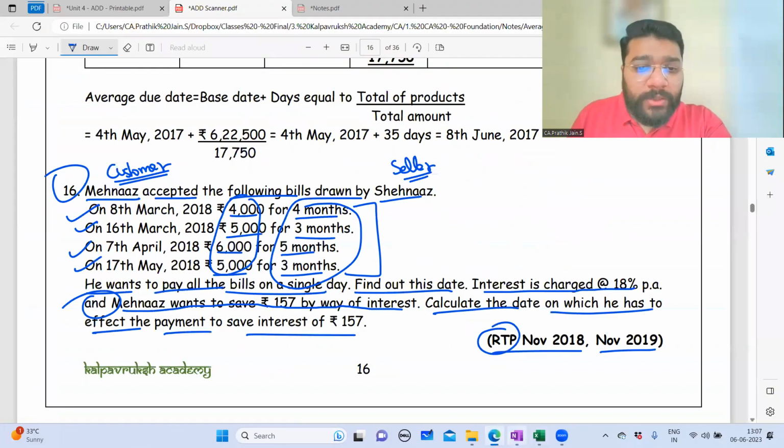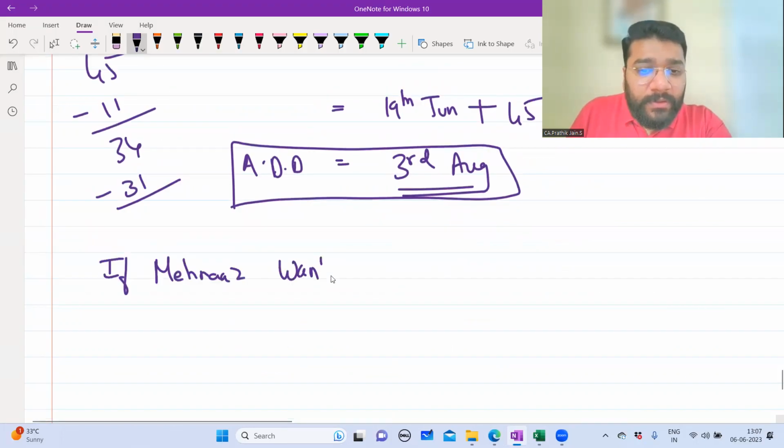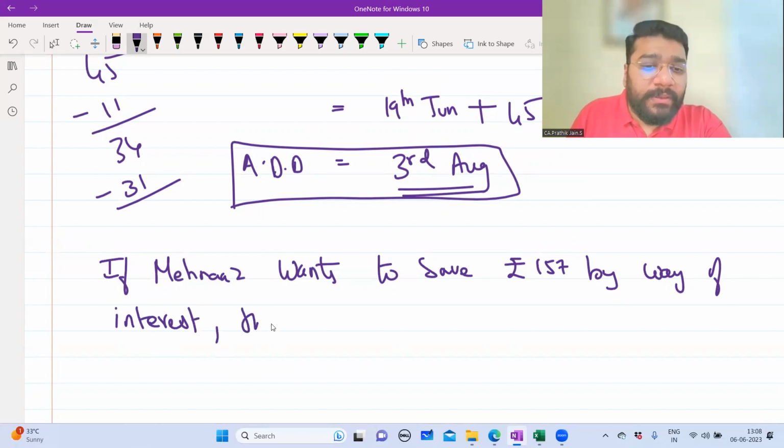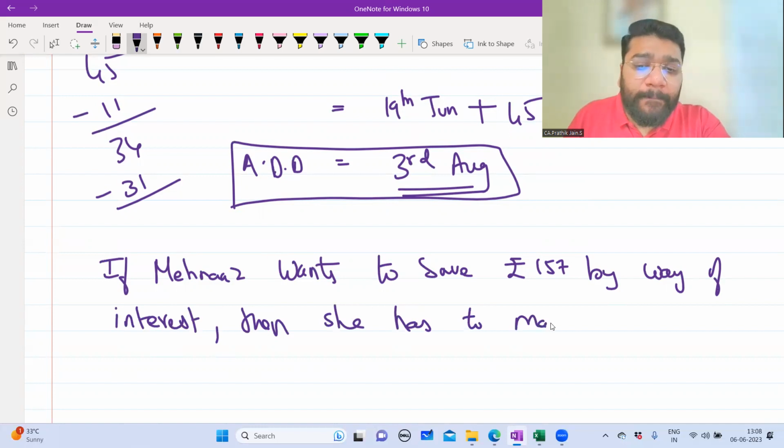If Menas wants to save rupees 157 by way of interest, then she has to make an early payment.